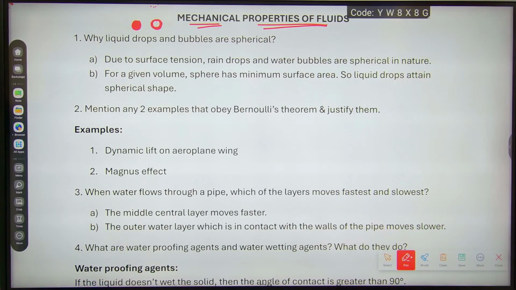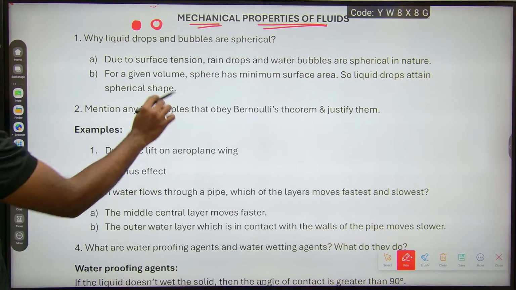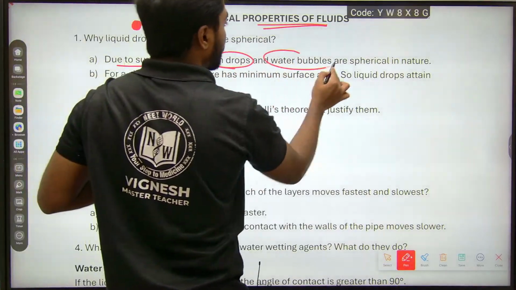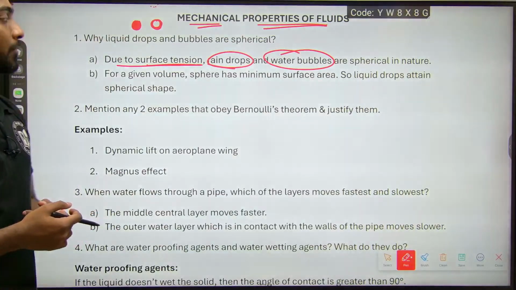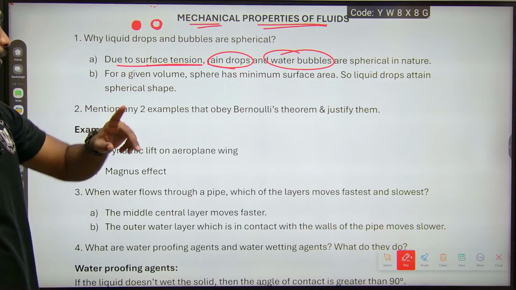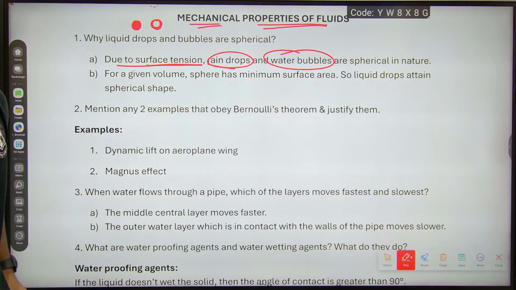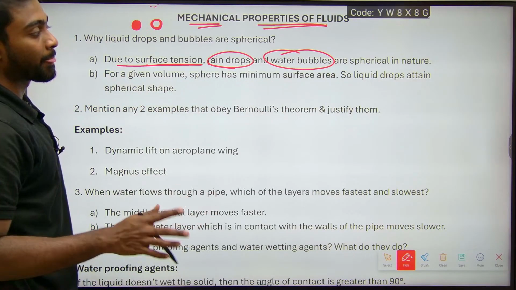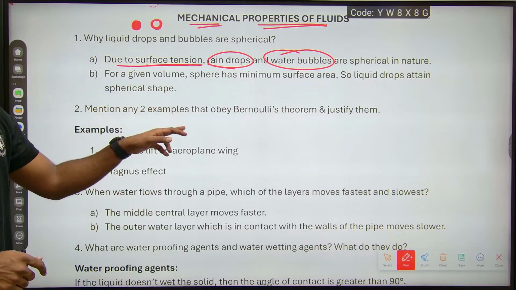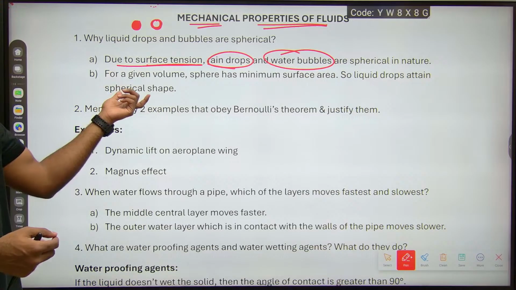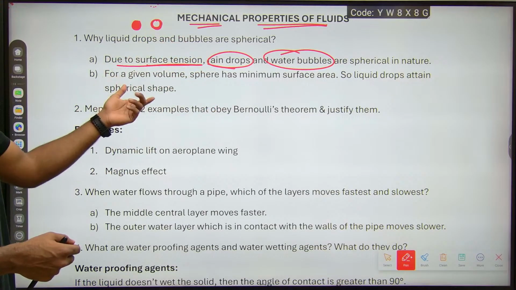So due to surface tension, raindrops and water bubbles are spherical in nature. Surface tension is the main point. For a given volume, a sphere has minimum surface area, so liquid drops attain a spherical shape.